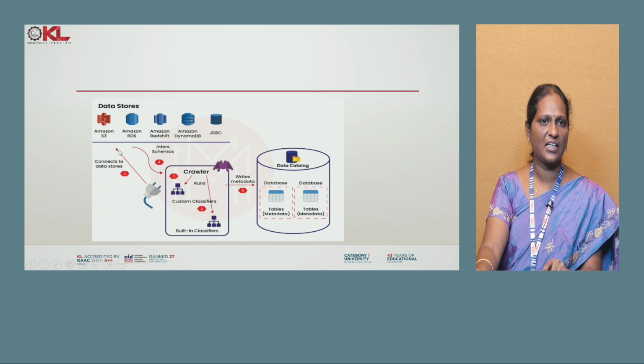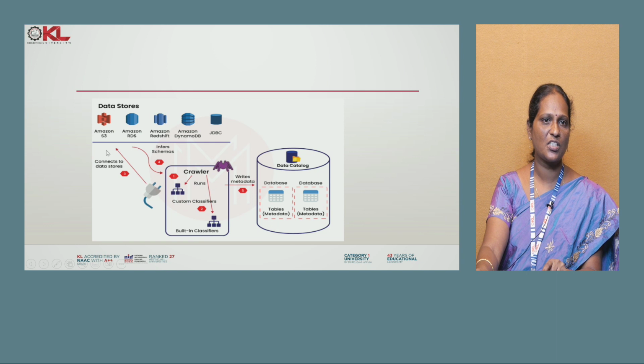First it takes the data from S3, and second it can apply classifiers, like the type of file, like CSV file, JSON file and other files. The type of file can be mentioned in a classifier. And the third step, it can connect to S3, because the crawler needs to know where the data source is and what type of file it needs to crawl.